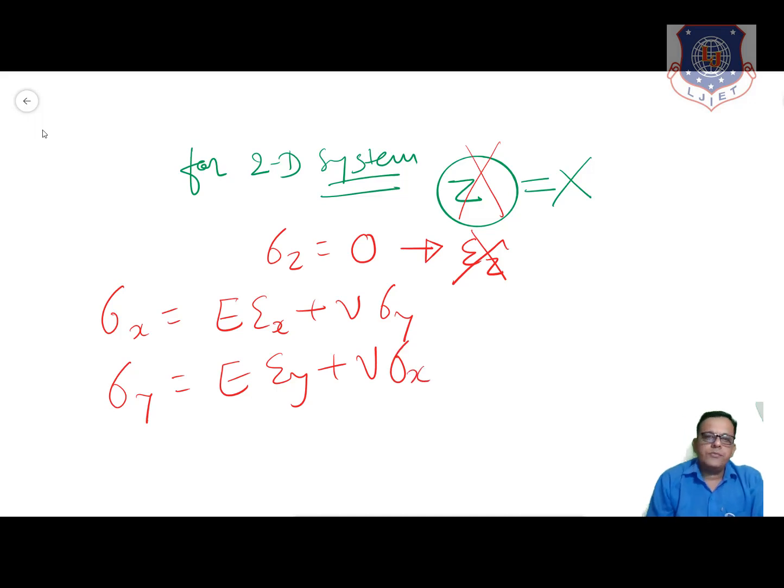Now from this, if we rearrange here, sigma x is equal to E epsilon x plus mu sigma y.